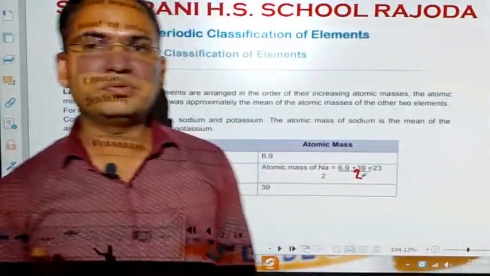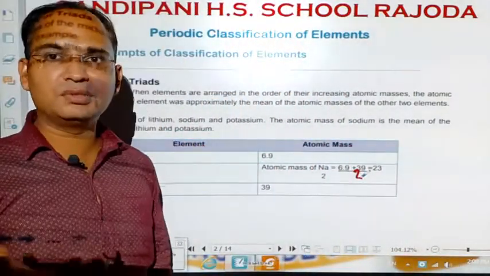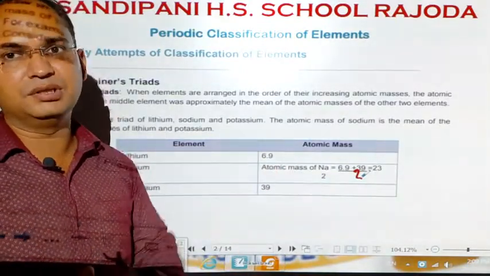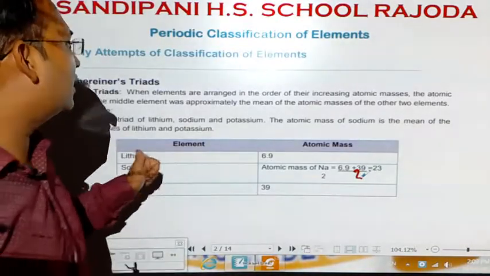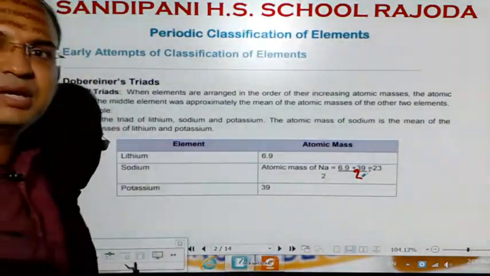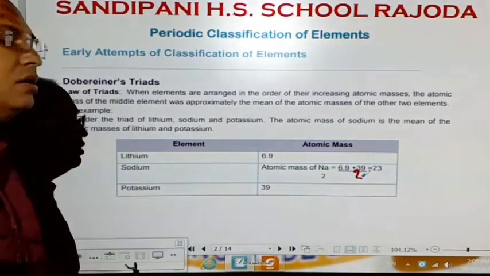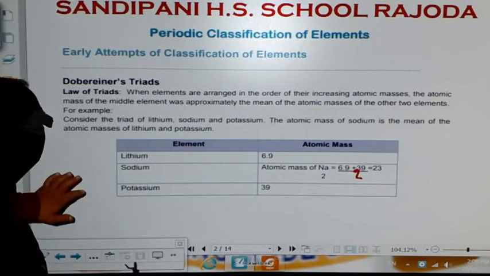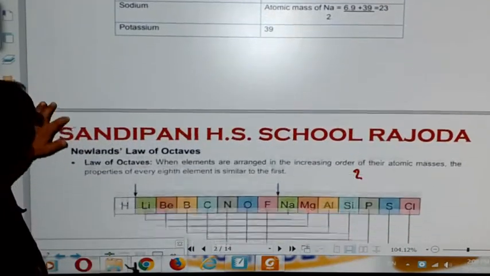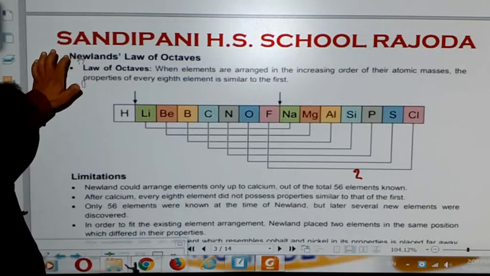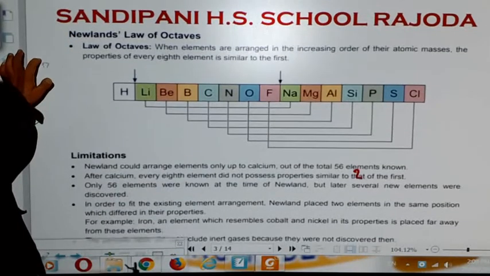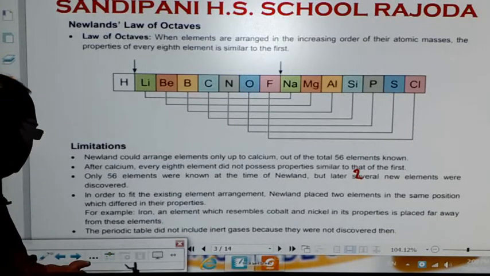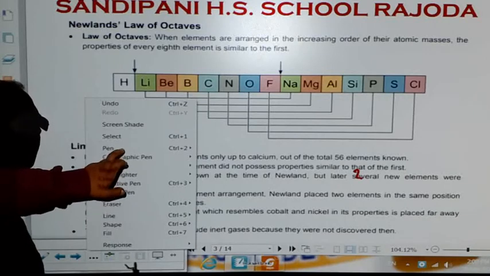But in due course, with this property, it was not possible to classify or group all the elements on the basis of this theory. So, the Dobereiner triad failed to arrange the maximum number of the elements, and after Dobereiner, the next scientist who tried to classify the elements was Newland. The next name of the scientist was Newland, who proposed a theory of classification called the octave.